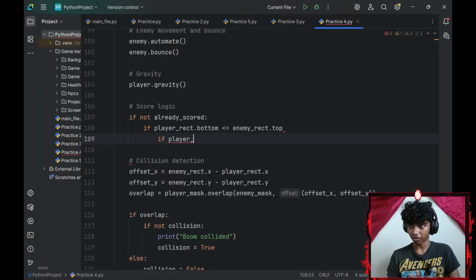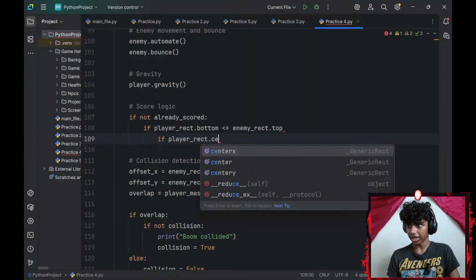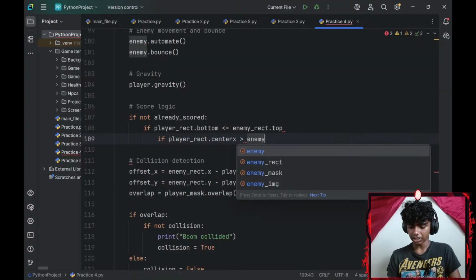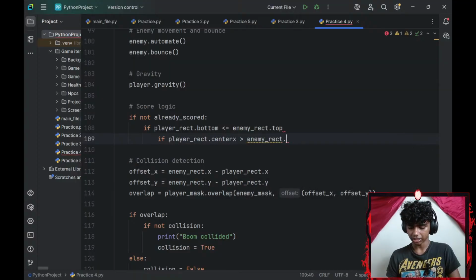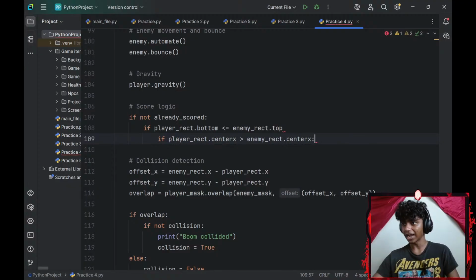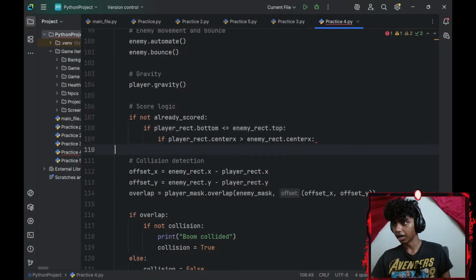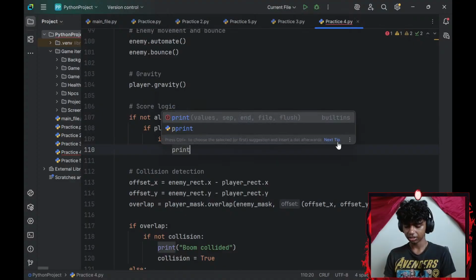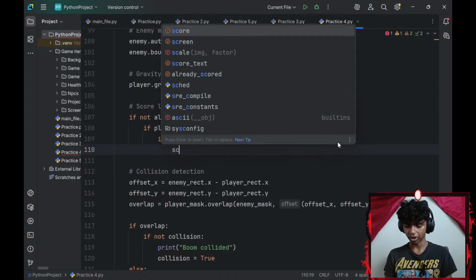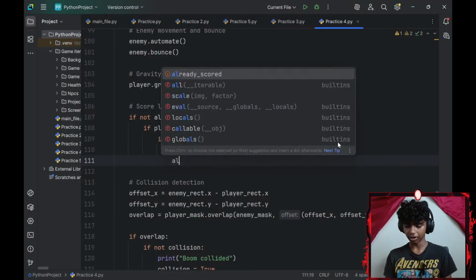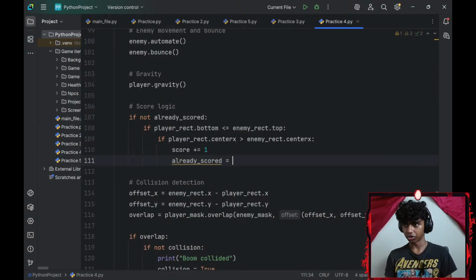Actually, if my player_rect.centerx is greater than my enemy_rect.centerx, okay, if that happens, let me add a colon here. I will increase my score by 1. So score plus equals 1, and my already scored variable is going to be set to